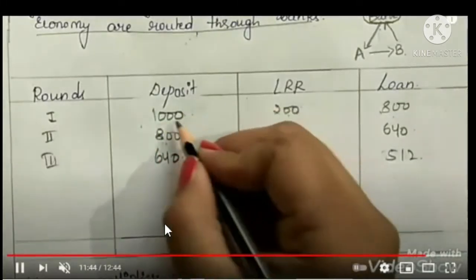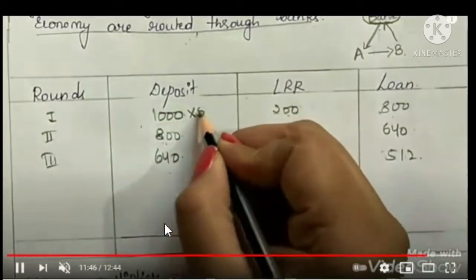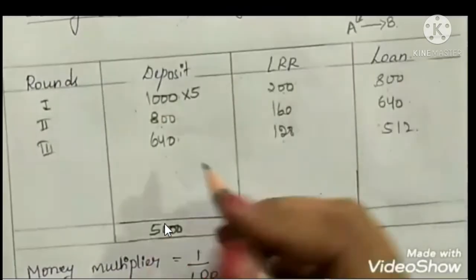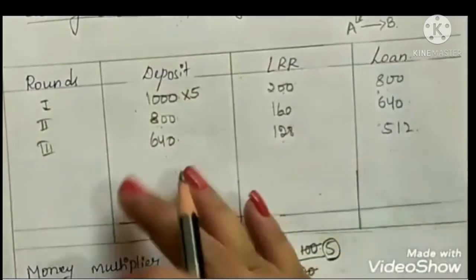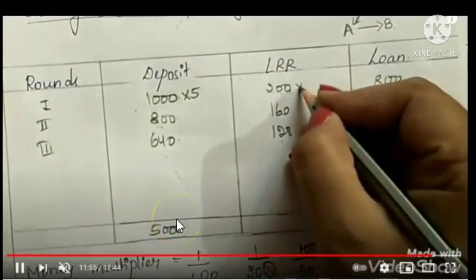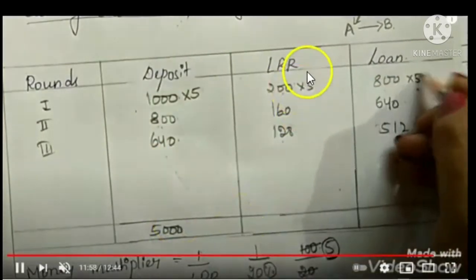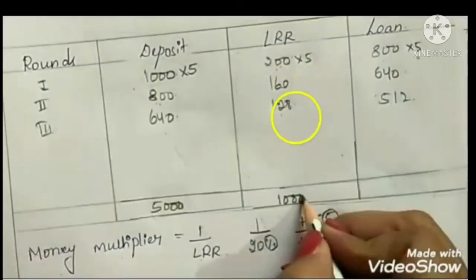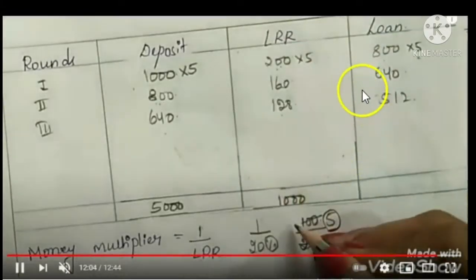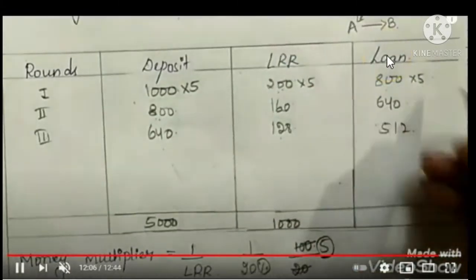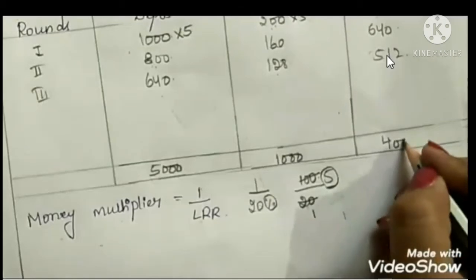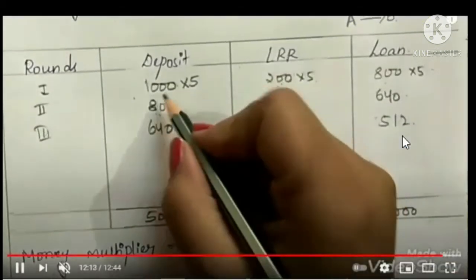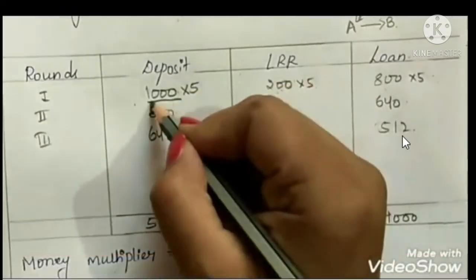Then 1000 into 5, the initial deposit has been 1000, and 1000 into 5 times the money multiplies. So deposit will be multiplied 5 times, that is 5000. Then the LRR, liquidity ratio, also gets multiplied 5 times, that is it will become 1000. Then the loan capacity that the bank can give also multiplies to 4000. So this is the money multiplication process.